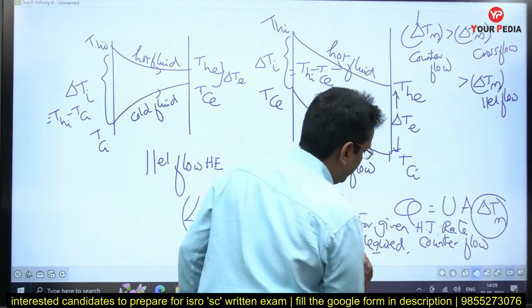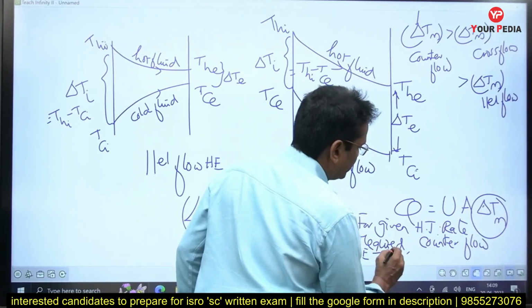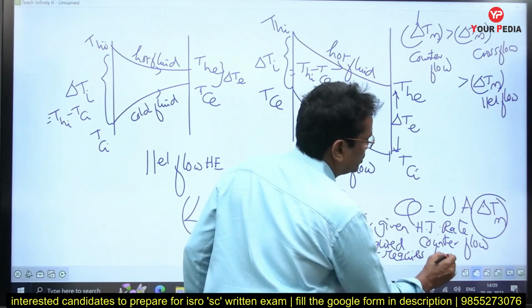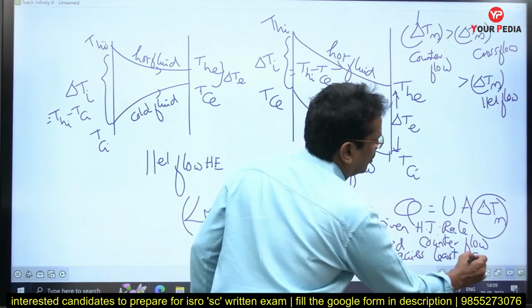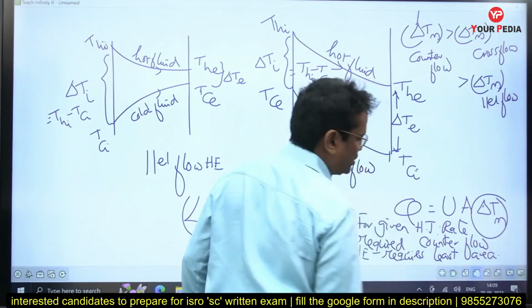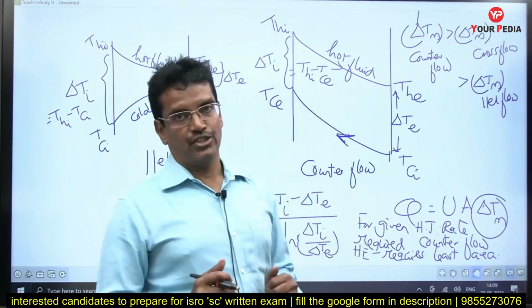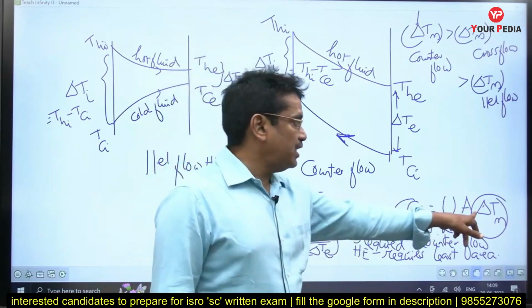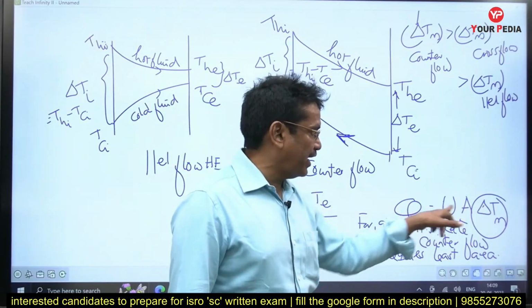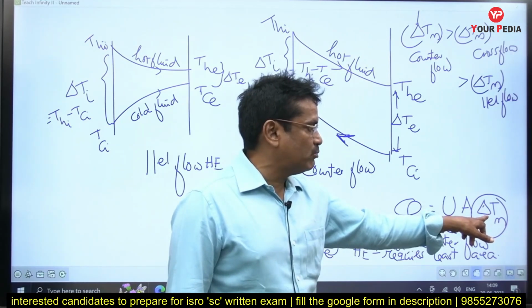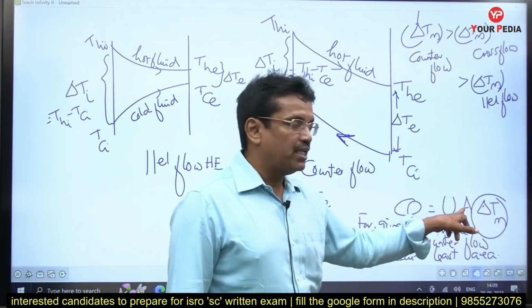Counterflow heat exchanger requires the least area and is most compact in size as compared to the other heat exchangers, because it has the highest LMTD for a given heat transfer rate. Because the delta Tm value is more, the LMTD value is highest in counterflow, so the area will be the least.